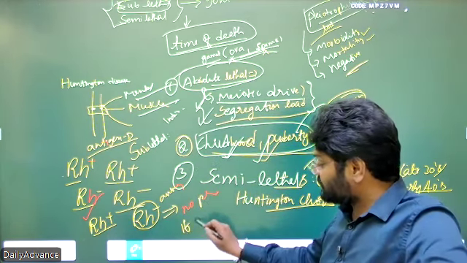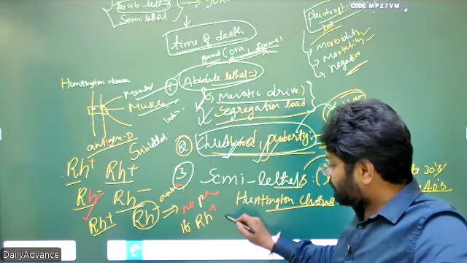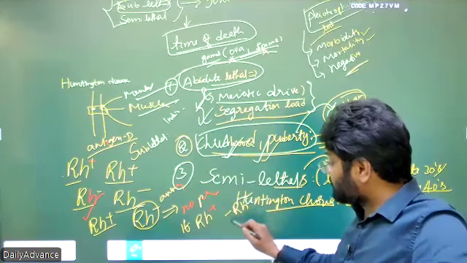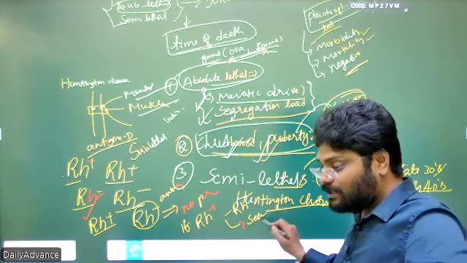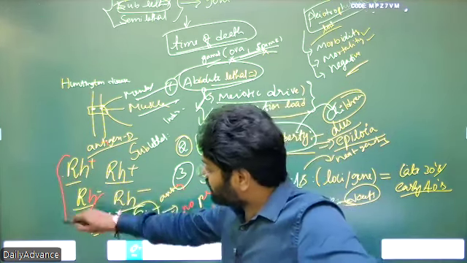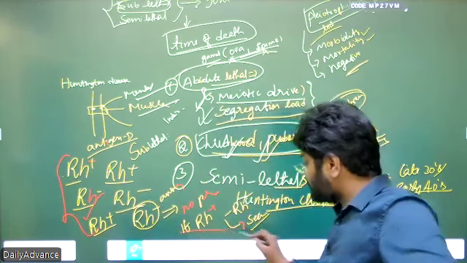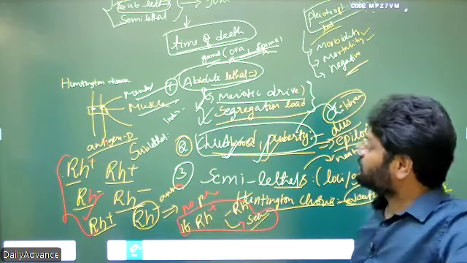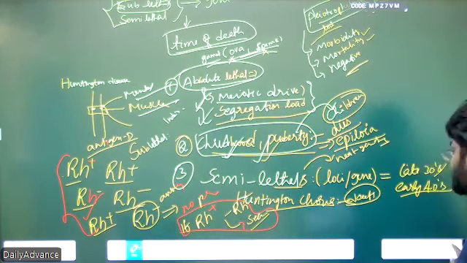If the father is Rh plus and the mother is Rh minus, in this case, from the second pregnancy onwards, it terminates. Understand? So among all these combinations, only in this condition does the problem arise. That's why we call it a conditional lethal.